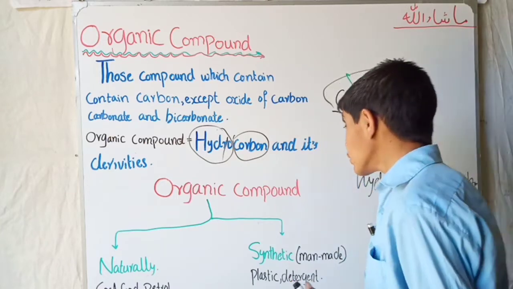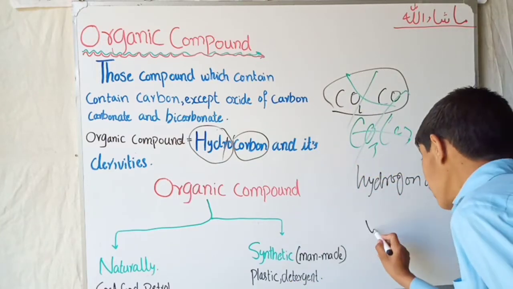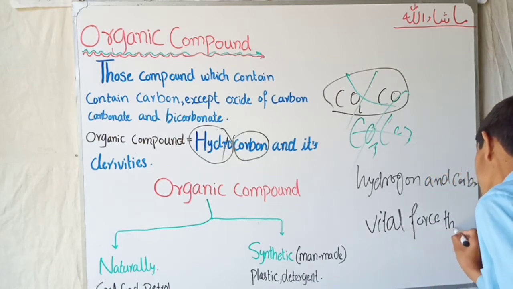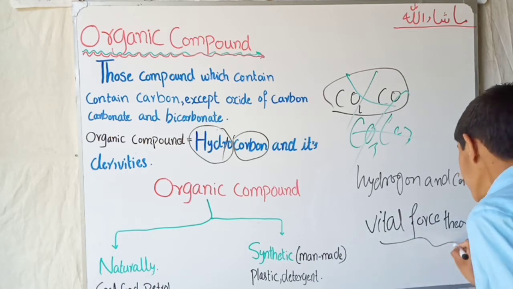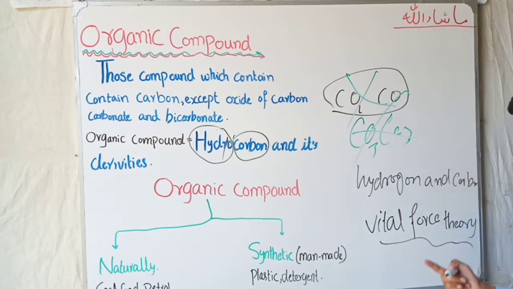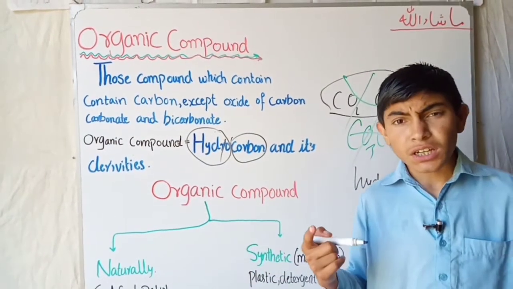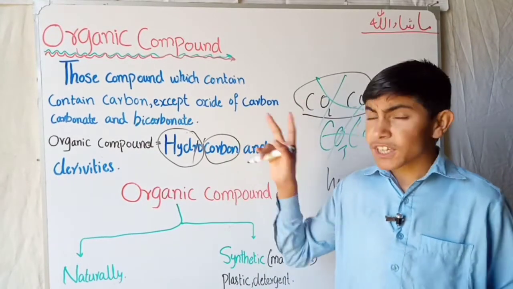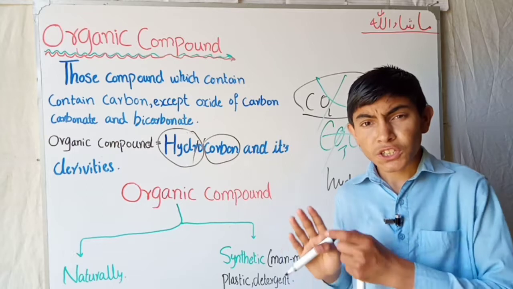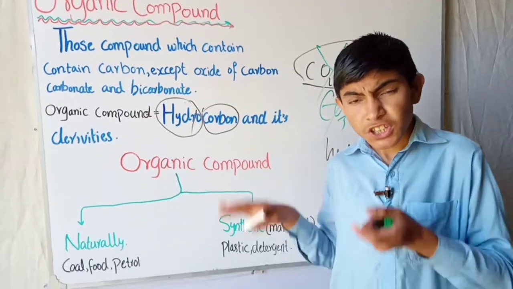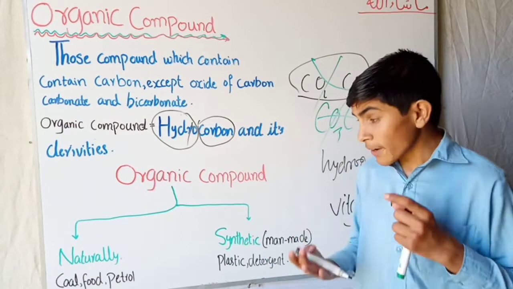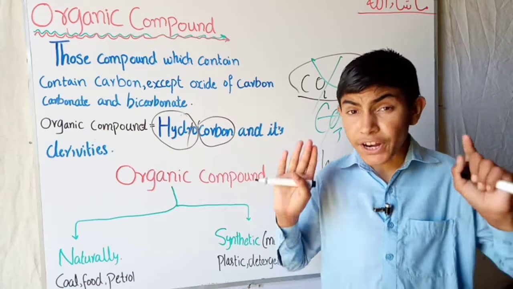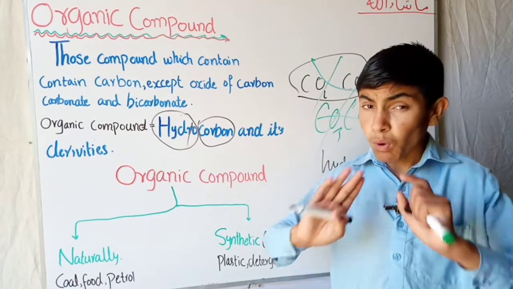The scientists believed in a vital force theory. Before the invention of this theory, scientists believed in the natural production of organic compounds, like plants producing organic compounds, with fruits, apples, etc. All these are organic compounds, and they said that plants and other minerals found in the earth all have a vital force.